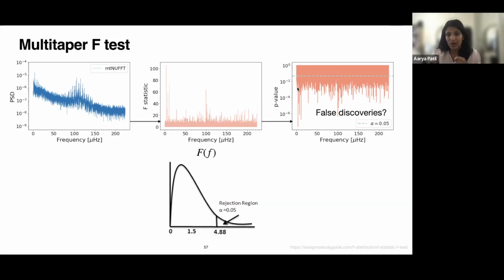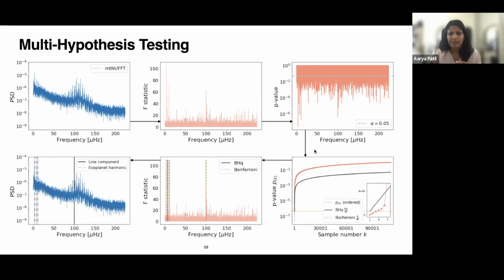And you can see there's a lot of frequencies that fall beyond the 0.05 confidence level, or rejection level, sorry. And so are we really detecting that many strictly periodic signals, or are these false discoveries? And this is where we use something called multi-hypothesis testing.